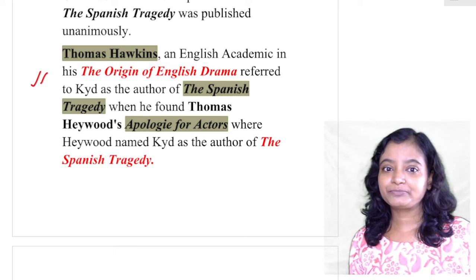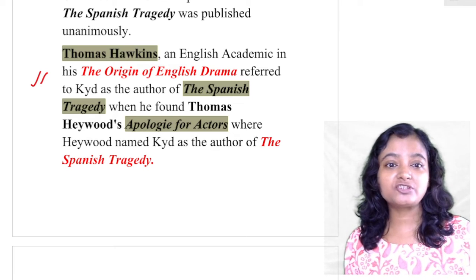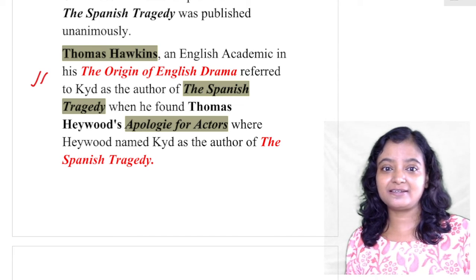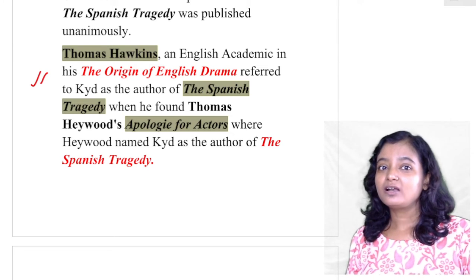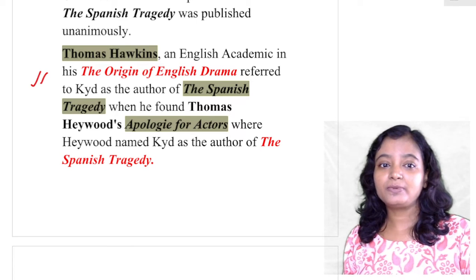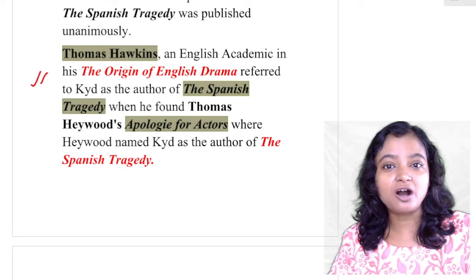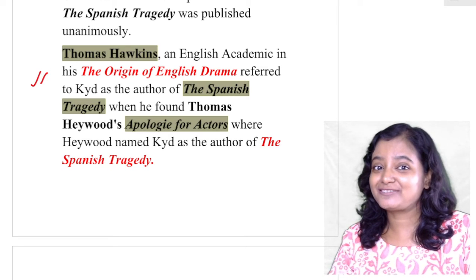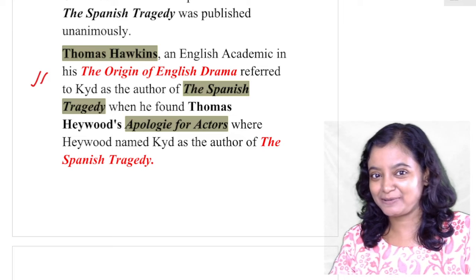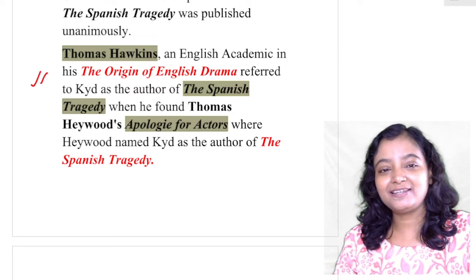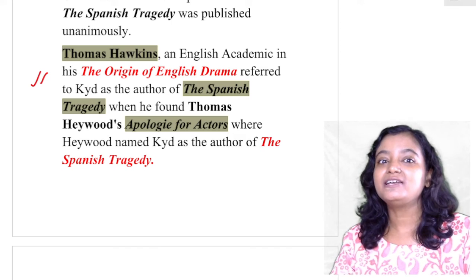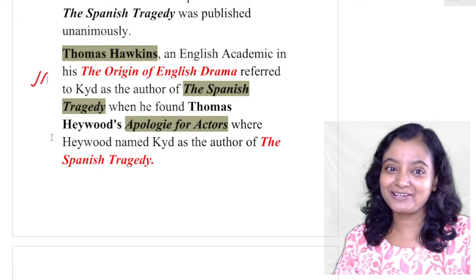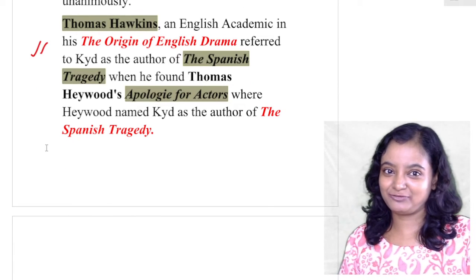Now what happened? There is one author whose name is Thomas Heywood. He wrote Apology for Actors, and there he named Kyd as the playwright of The Spanish Tragedy. And Thomas Hawkins, who was an English academic, discovered that piece and included it in his book, The Origin of English Drama, that Kyd is the author of The Spanish Tragedy. So this was the story of discovering Kyd's right over The Spanish Tragedy.